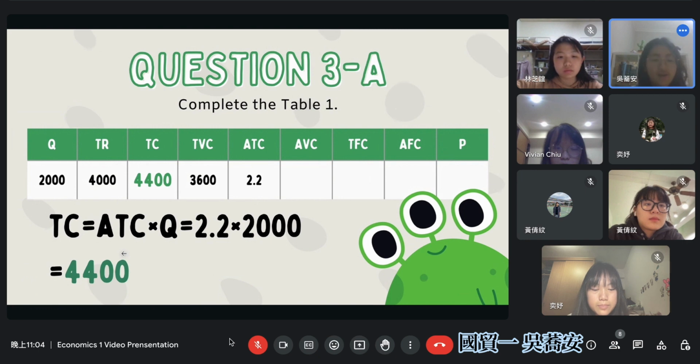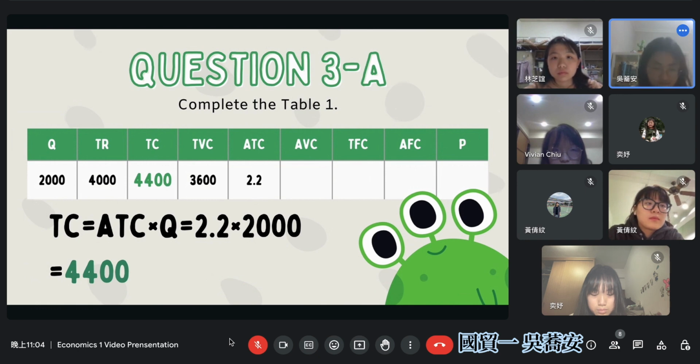So first, on question 3A, we have to complete the table 1. The first blank space is total cost, because total cost equals average total cost times quantity, which is 2.2 times 2,000 in this case. So we got total cost equal 4,400.